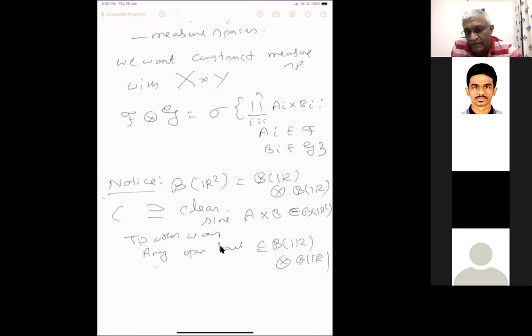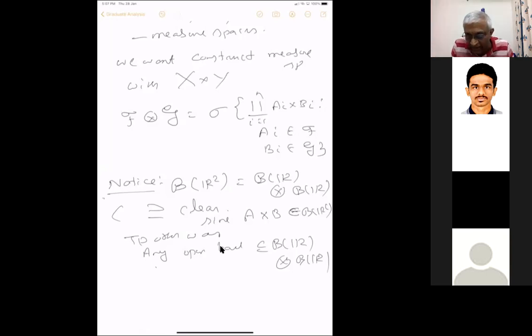No, but I'm not saying this is in the algebra generated by that. This B of R tensor B of R is the sigma algebra generated by that algebra. The disjoint union is an algebra. For whatever we want to work with, we define that algebra. B of R is not the disjoint union of that; it is a sigma algebra generated by that.